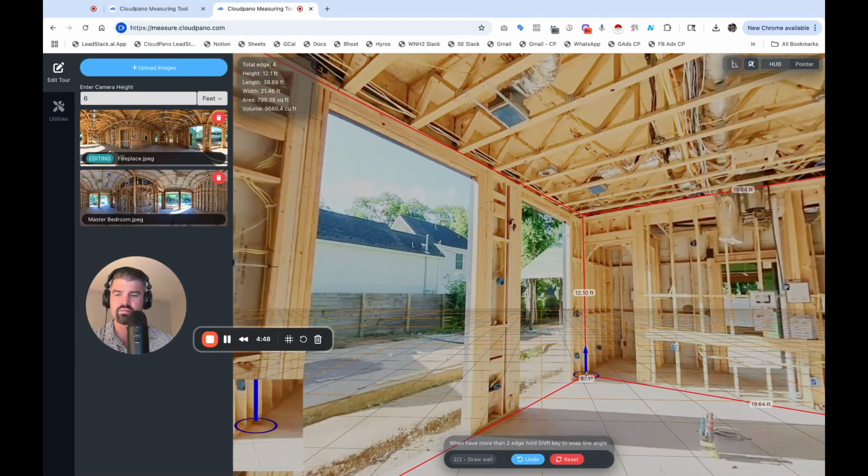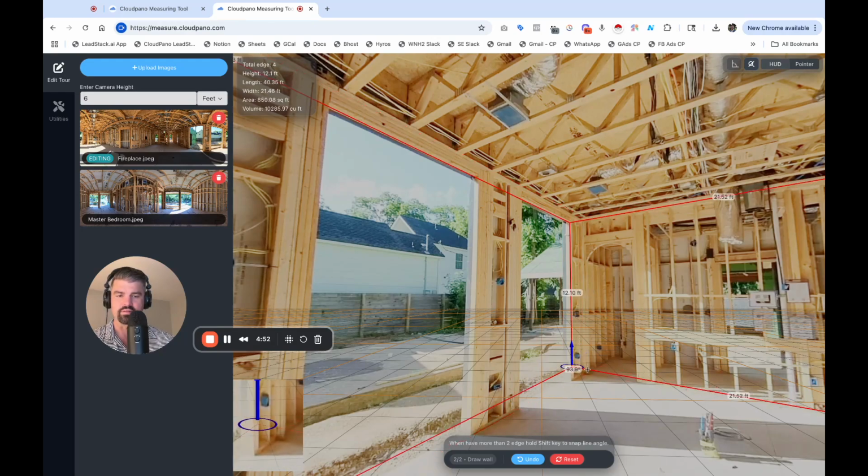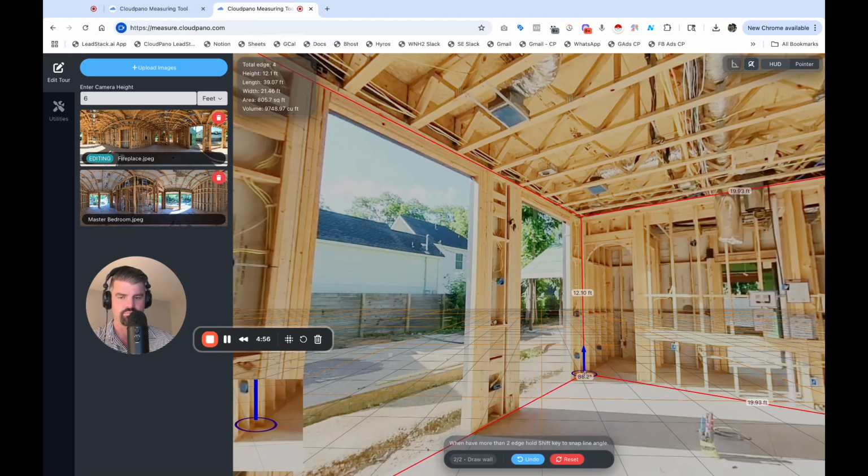I'm going to try my very best to be right in the middle. Let's see what happens if I hold Shift. I'm a little bit off. So not everything is as perfect as you may think in this world, but I'm going to put it right in the corner. That's perfect. Double click.